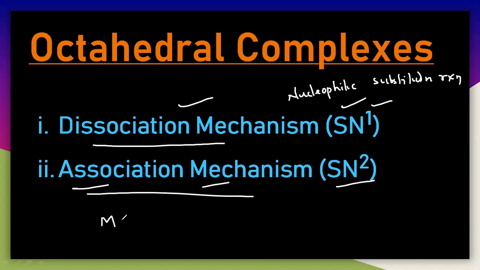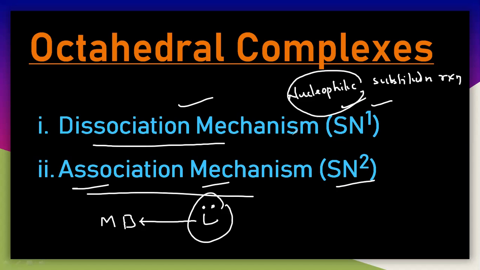You know that the metal has a vacant orbital, that is the d orbital, and the ligand has a lone pair of electrons. This lone pair of electrons must be donated to the vacant orbital of the metal. Now you have to understand that a nucleophile is any species that donates a lone pair of electrons, and the species that accepts the lone pair of electrons is the electrophile. So here the ligand is acting as a nucleophile, and the metal is an electrophile.